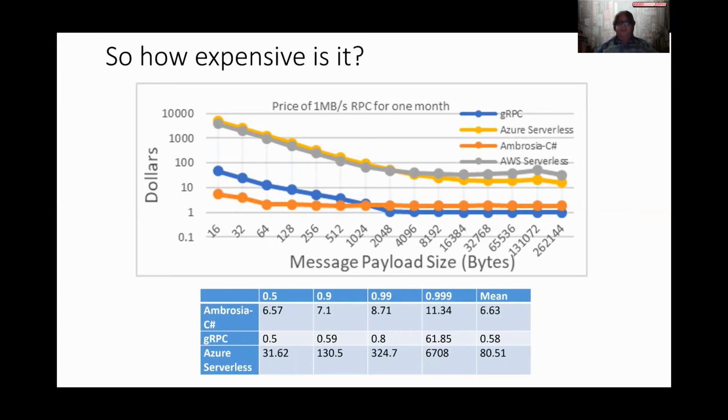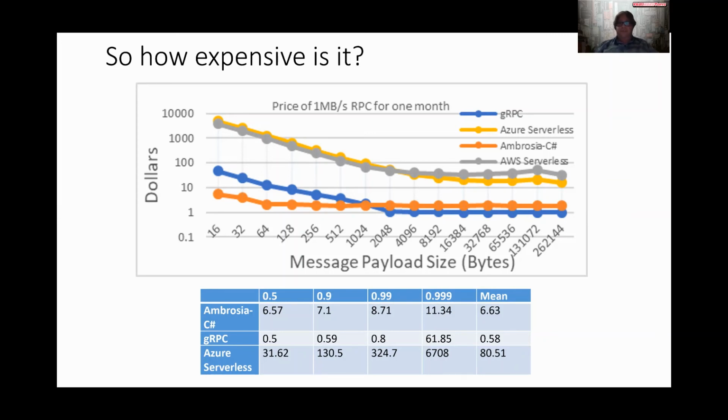Due to the quality of our implementation, which we describe in detail in the paper, we actually beat gRPC, which in a way we shouldn't, for small message sizes. And when we get to the large message sizes, we get network bound, and gRPC beats us by a factor of 2. This makes sense when you consider that all of the input that's coming in essentially needs to get sprayed back out so that it can get stored in replicated storage in the log, therefore halving our effective network throughput. The top two lines are the top two cloud providers with an implementation using stateless functions similar to what I showed you earlier, and they are about 1,000 times more expensive per message processed.